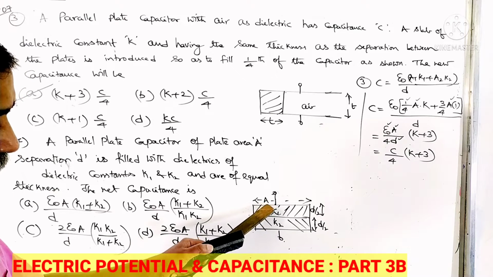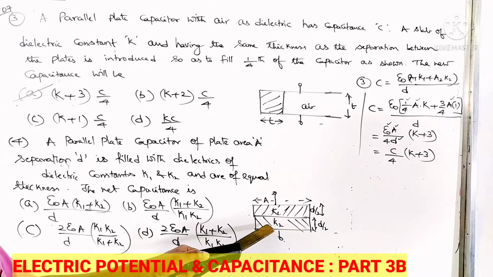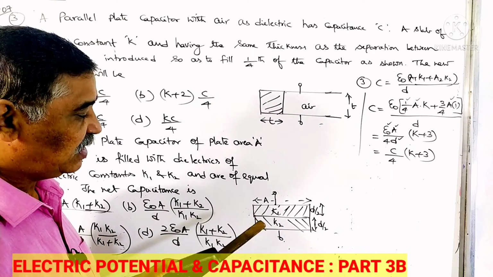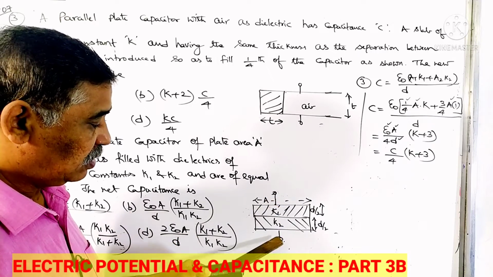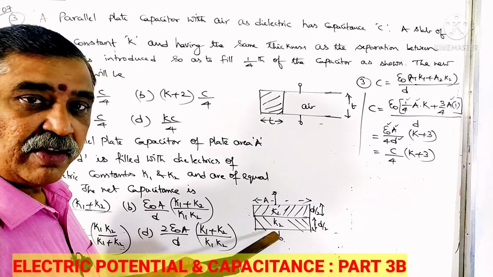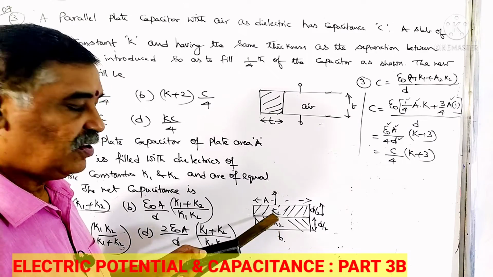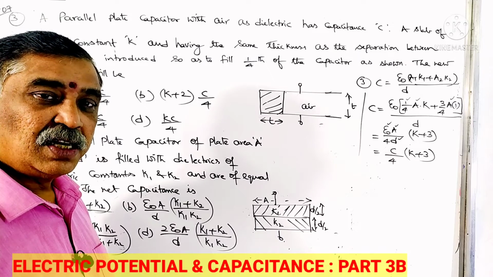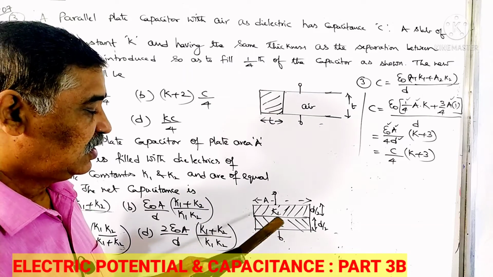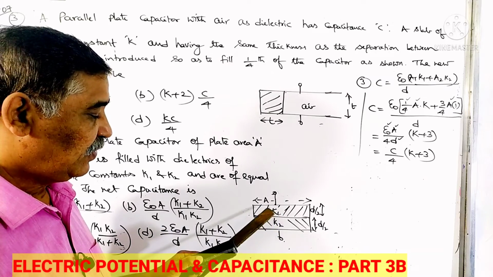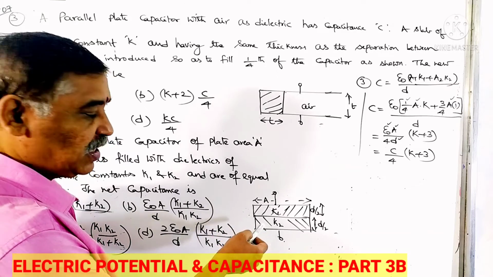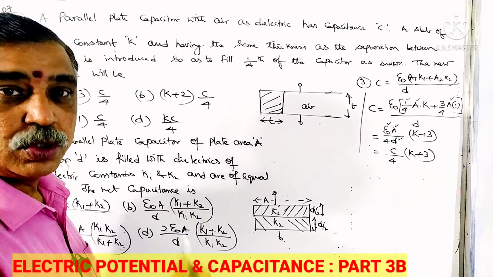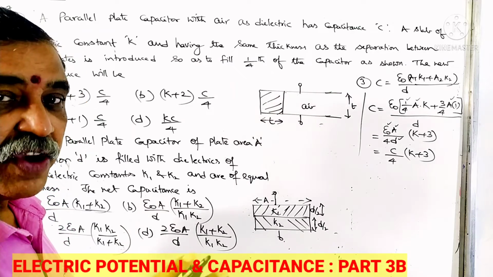When you place dielectric materials in this way, the capacitors look to be connected in series. Again, in the same way, you connect a battery across the terminals of the capacitor. As you move from the positive terminal to the negative terminal, there is a variation of potential difference. Variation of potential difference is observed only in the case of a series combination of capacitors. So to find the net capacitance, you could find the capacitance of each capacitor and take them in series. Instead, use the shortcut note which is given, that is the final result.